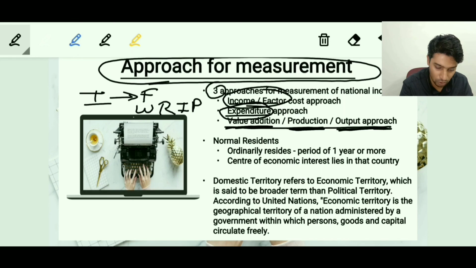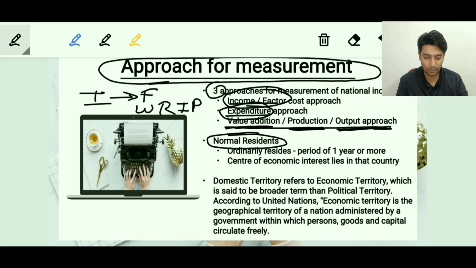The next point I want to highlight is that a couple of times in the course of our lecture we have discussed normal residence. In the definition of GDP, we considered the domestic boundary of the country, within which we also consider the normal resident, irrespective of citizenship. He may be a foreign national, but he may be a normal resident of the country. So what is the criteria of being a normal resident? You may be a foreign national, but if you ordinarily reside in India for a period of 1 year or more, remember this figure, you become an ordinary resident.